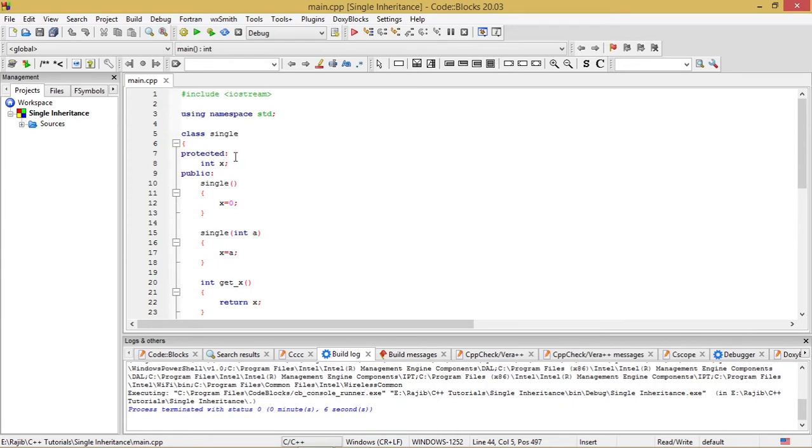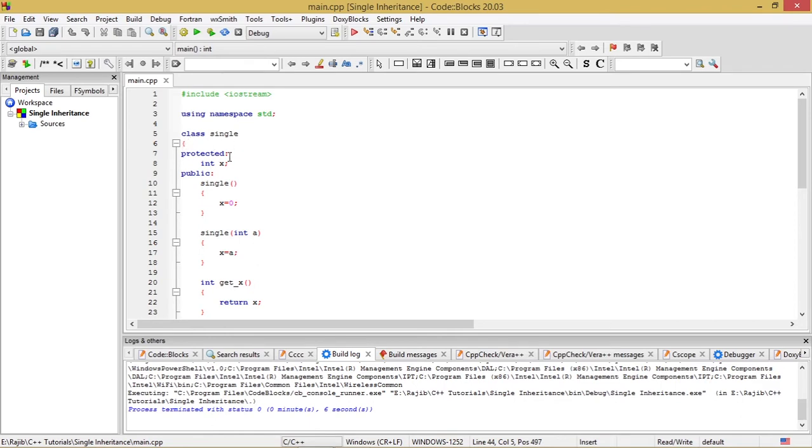Please bear in mind that whatever we want to get inherited into the derived class from the base class has to be written under either the protected or the public visibility modifier. This int x is a variable which is taken under the protected visibility modifier.